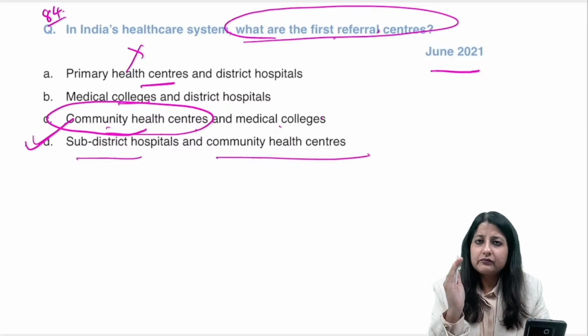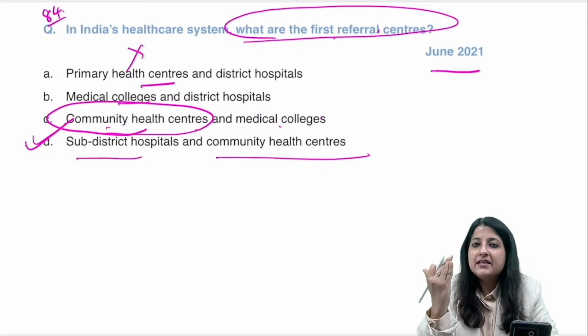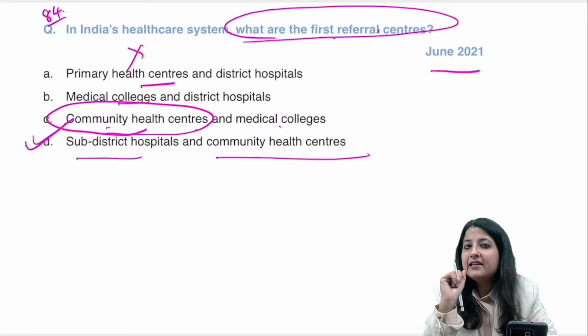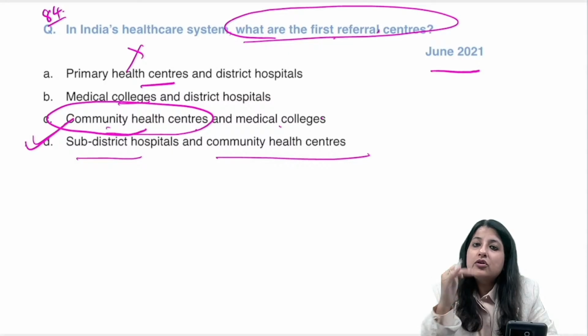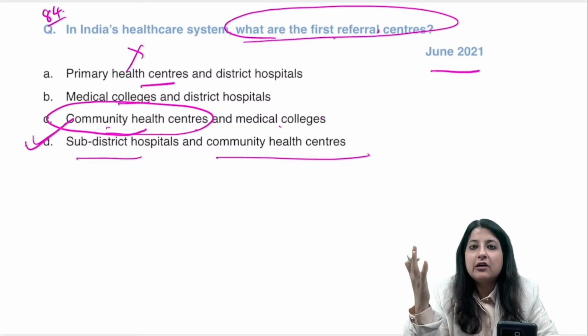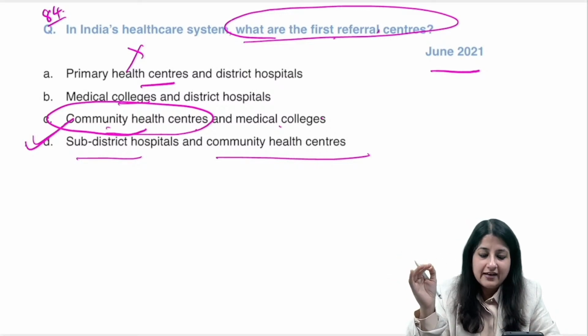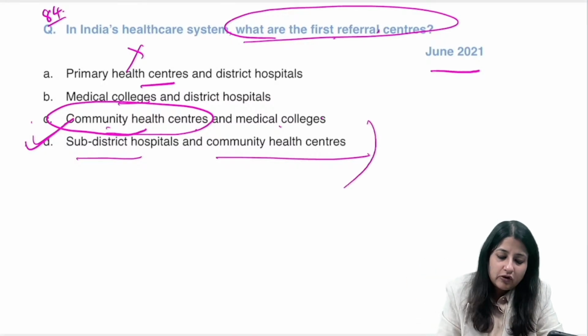देखो guys, always remember one thing. There are 3 levels of healthcare: primary, secondary, tertiary. Levels of healthcare 3 है, ठीक है. बट क्वेश्चन मैं पूछ रही हूँ रेफरल सेंटर. First referral मतलब PHC से the doctor will look, and if he's not able to figure out, he'll send to a specialist. So CHC and sub-district hospitals. You're understanding? Okay. So first referral, what was the correct option here?